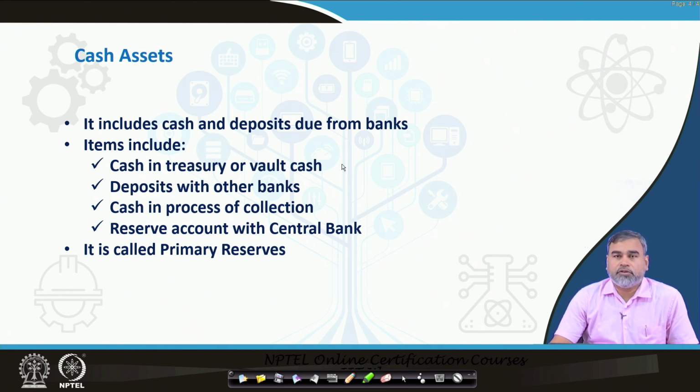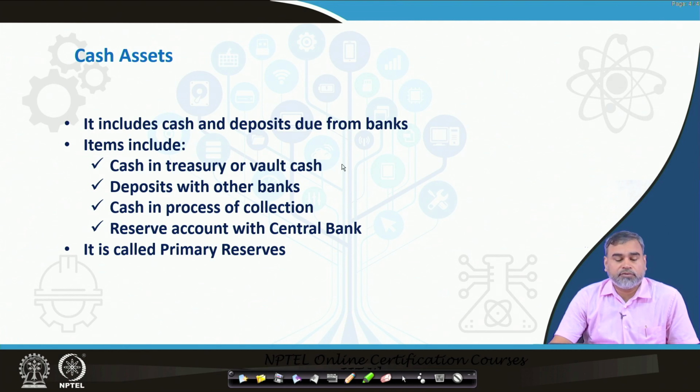Then they have deposits with other banks, where the maturity period is very short, but they keep these deposits with other banks. And there are some cases of cash in the process of collection, where the bank has not yet received that cash immediately, it is not there with the bank, but it is in the process of collection. The collection can be made in the near future or a very short span of time. So, cash in the process of collection is also considered an asset.